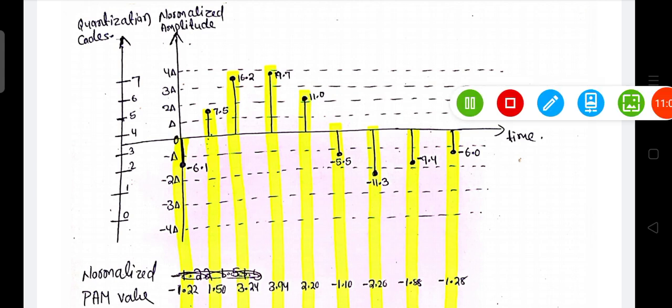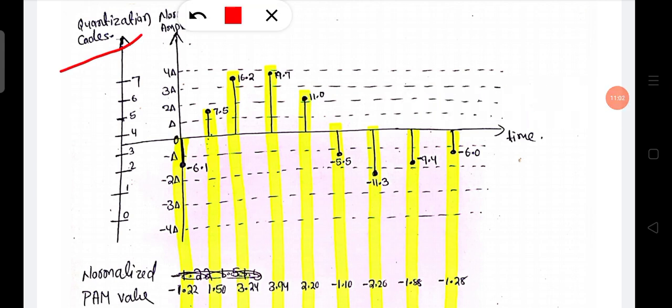Here you see this is the quantization code, and this is our quantization value. We should place the value in the middle of every zone.